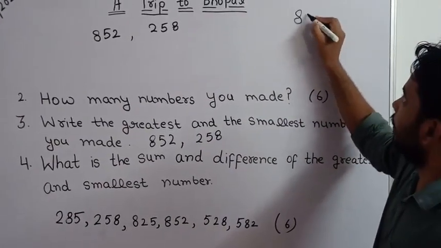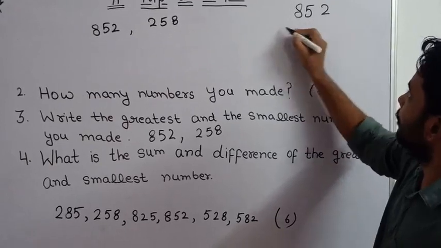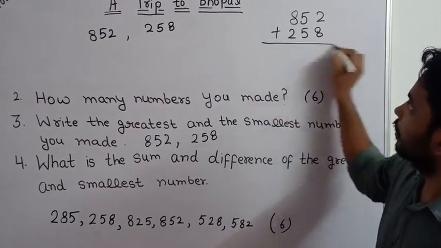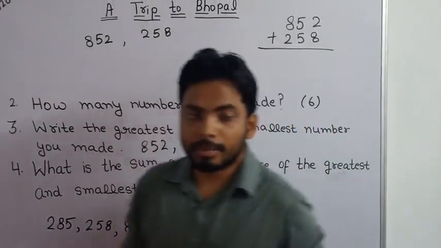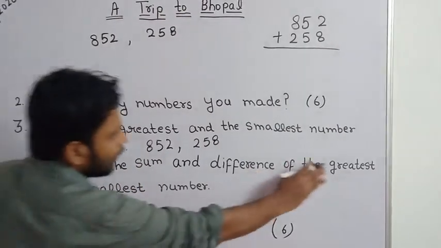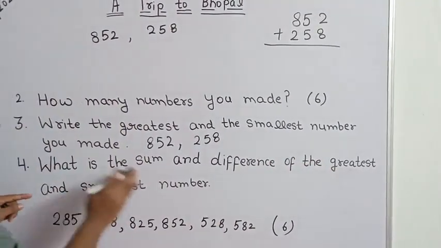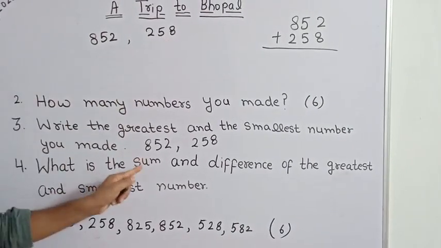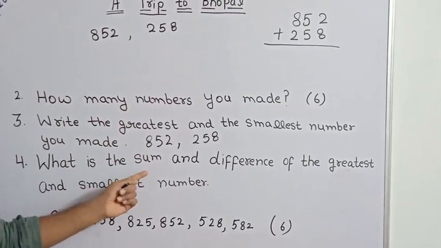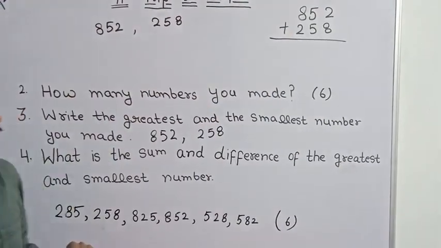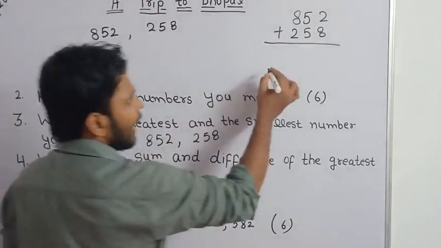Now add 852 plus 258. Question understood? We have to find the sum of the greatest and smallest number. The greatest number is this and the smallest number is this. So what will we do? We simply add them.